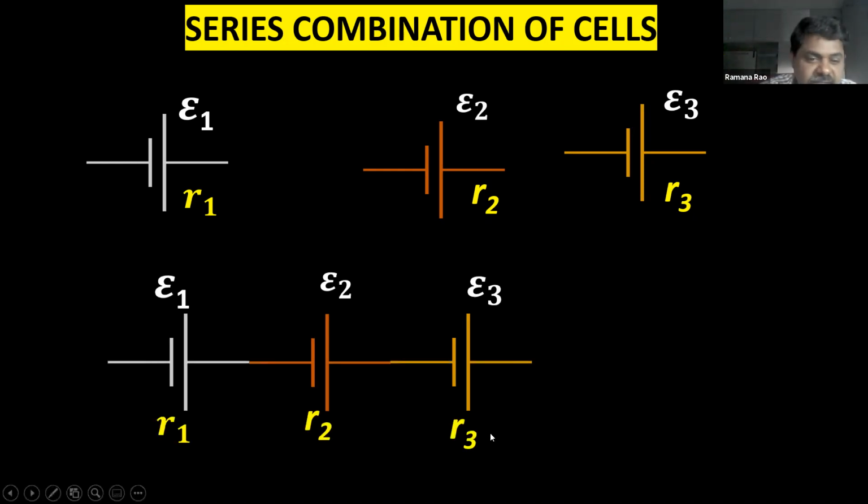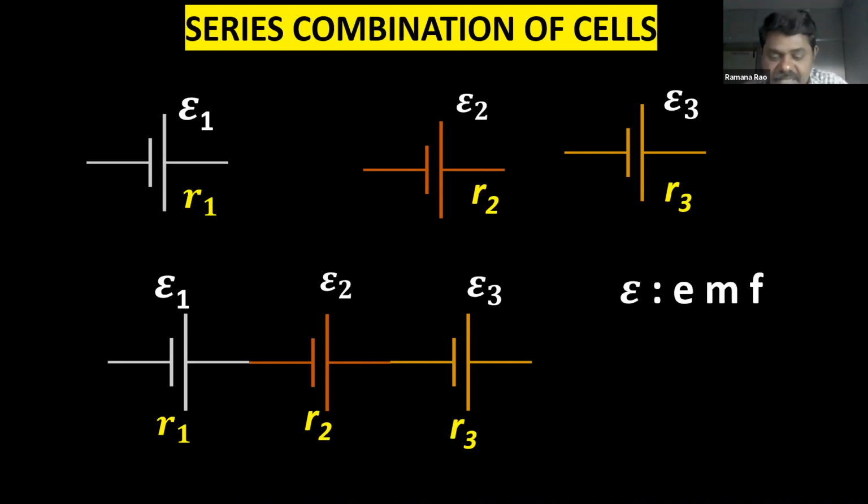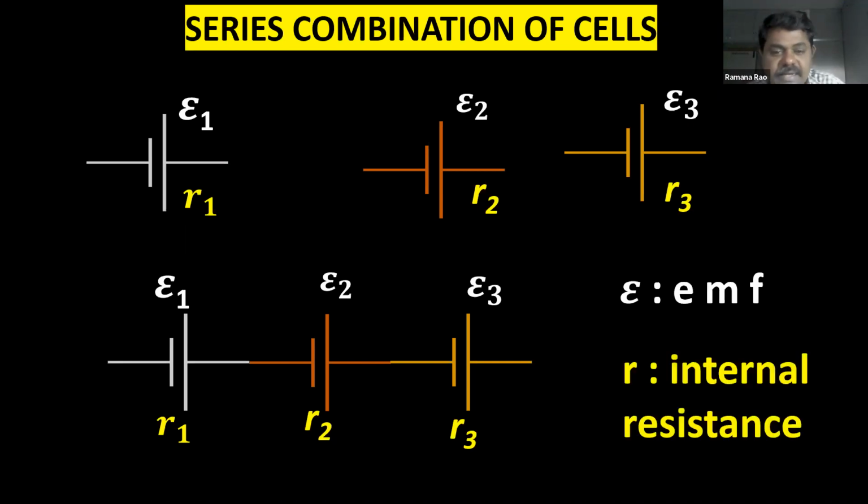You can see, children, the positive of the first one is connected to the negative of the second. Positive of the second is connected to the negative of the third. Like that. This kind of combination is known as series combination. Now we have three cells and they are combined. Our aim is to get a single battery after the combination, which should be equivalent to a single battery, right? With EMF epsilon and internal resistance R.